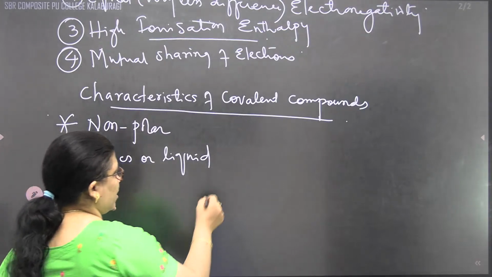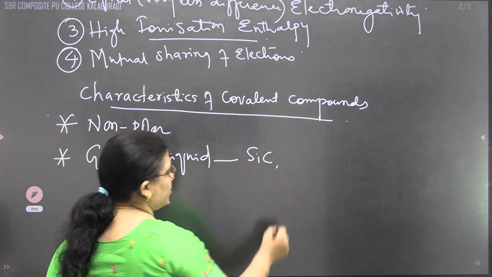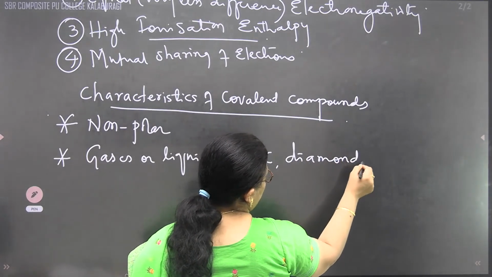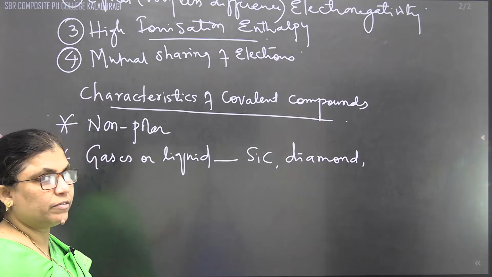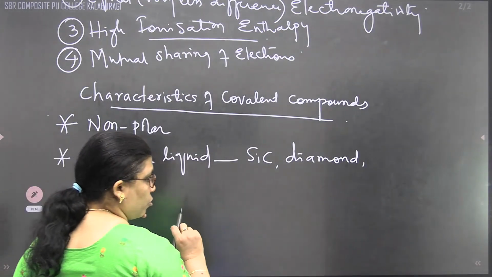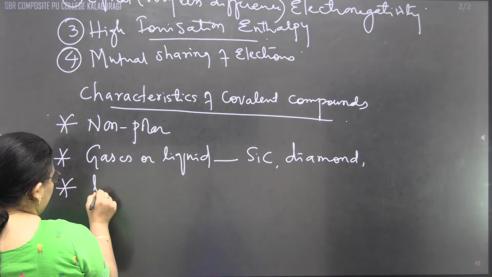but we can take examples like carborundum, silicon carbide, or diamond, or even we can consider silica. All these exist in solid state. When they are non-polar, they are insoluble in water. And almost all of them have a low melting point.